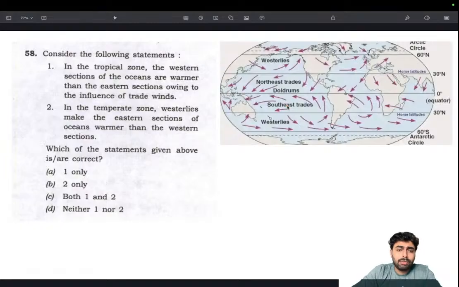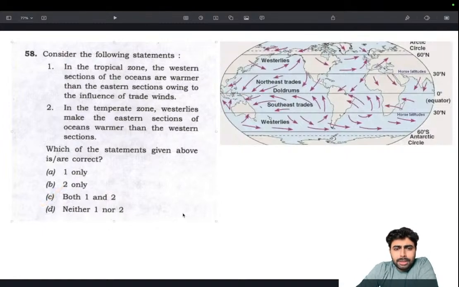And in the temperate zone, westerlies are the dominant winds. Westerlies blow from west to east, meaning that whatever is in the west will be pushed to the east. So everything will be accumulated in the eastern section, including warm ocean water. So that's exactly what has been given here. So that's the answer: 1 and 2, 58C. Then moving on.